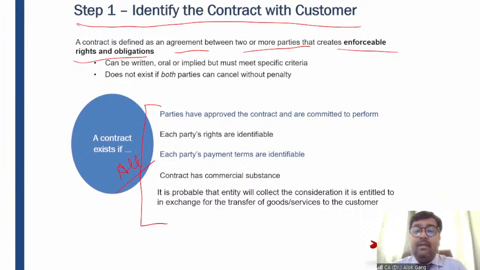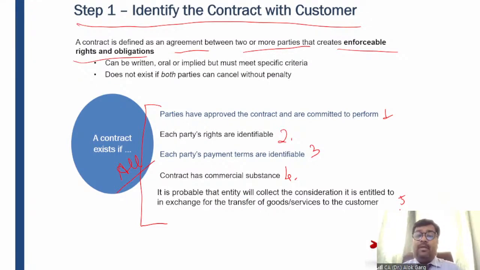It is probable. The fifth step. So we discussed point number 1, point number 2, point number 3, point number 4. Fifth step, very important. It is probable that the entity will collect the consideration it is entitled to in exchange for the transfer of goods or services to the customer, right?